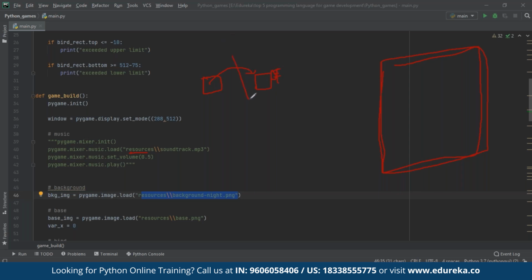Now you have basically loaded this image. This image format would be something like JPG or whatever it is. We can use dot convert, which would automatically convert your image to the format that it desires. But it still has not added this image to our application window. So we'll use a blit function to add any image to this application window. Let's now see how we are implementing this part.